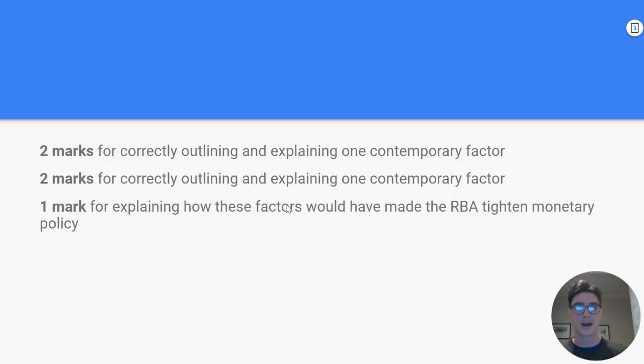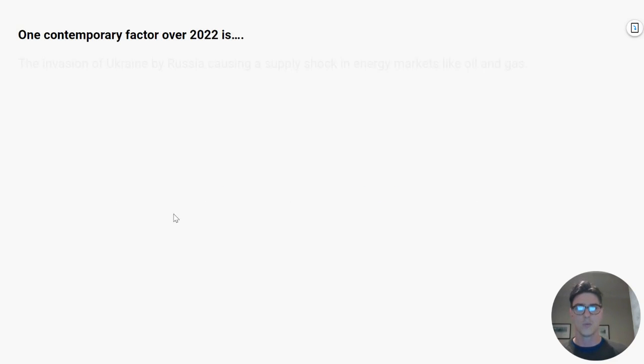So same marking guide. It doesn't have to be AD and AS, but I could make it a little bit harder and say 1 AD, 1 AS. But 2 marks for correctly outlining and explaining 2 factors, and then linking that to how these factors would have made the RBA tighten monetary policy over 2022. So their stance is now less expansionary, very close to contractionary, depending on how you look at it. Okay, but tightening definitely.